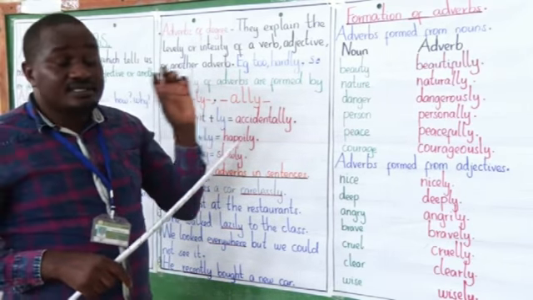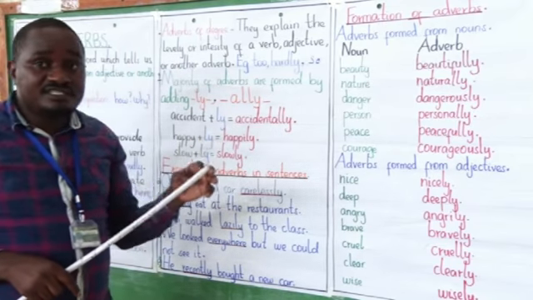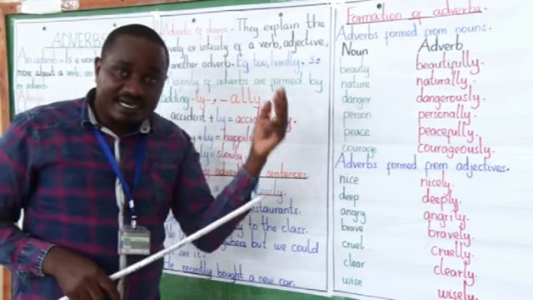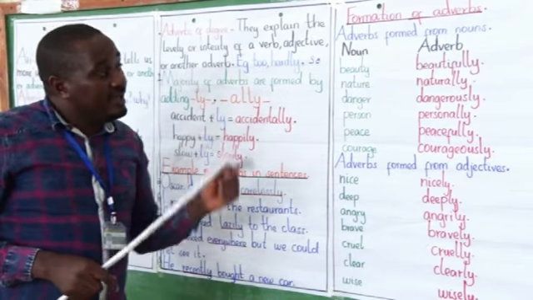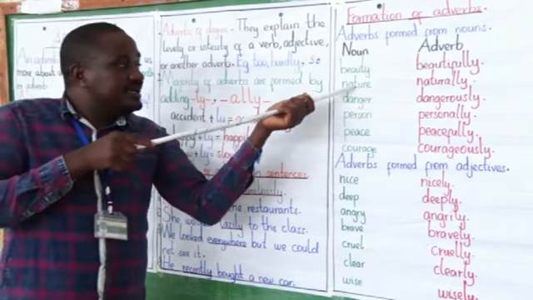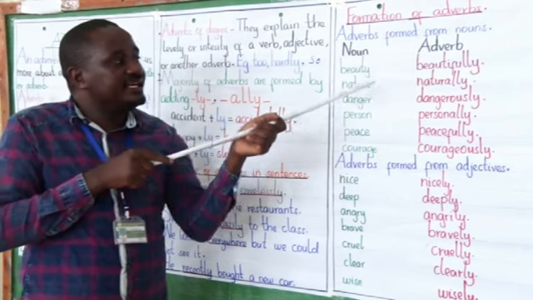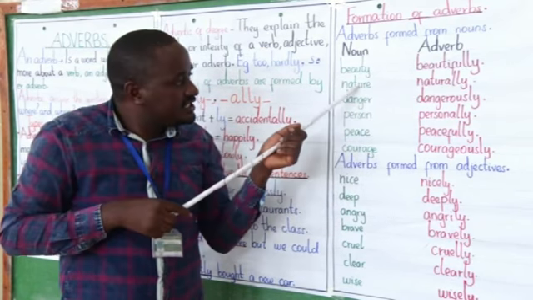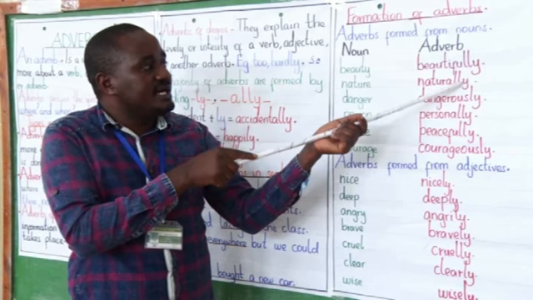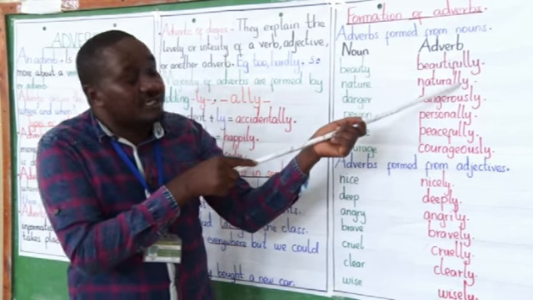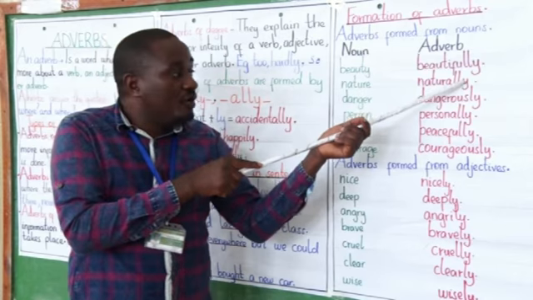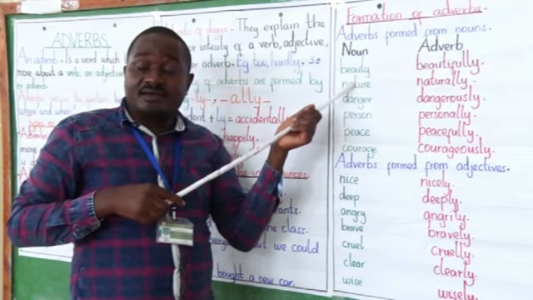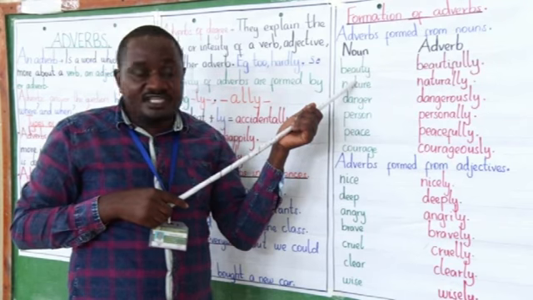From the first definition, as I told you, an adverb talks more about a verb, an adjective, or another adverb. So let's see the word nature. From nature, you have the word naturally. The word naturally is an adverb formed from the word nature. The word nature is a noun.